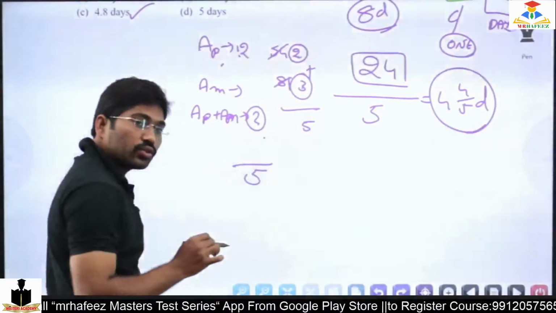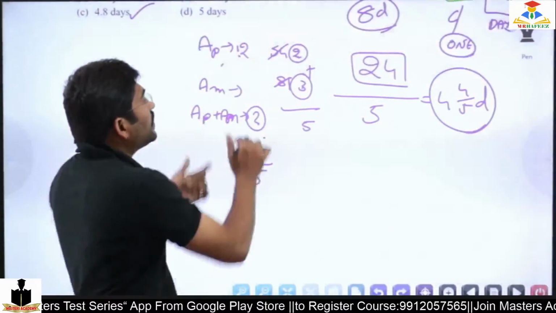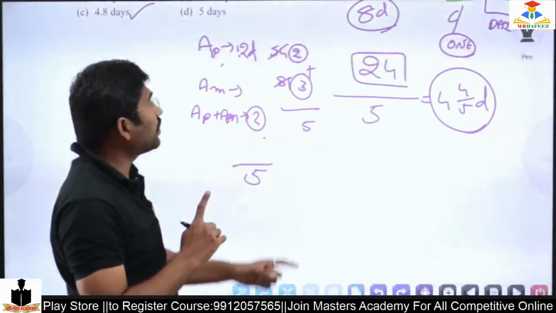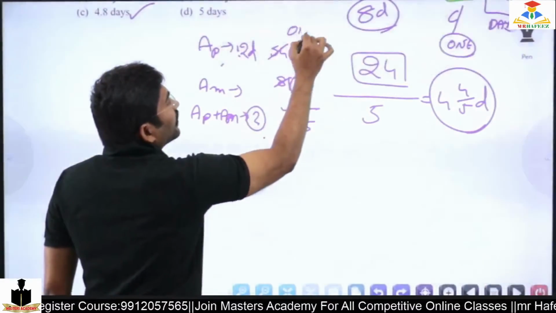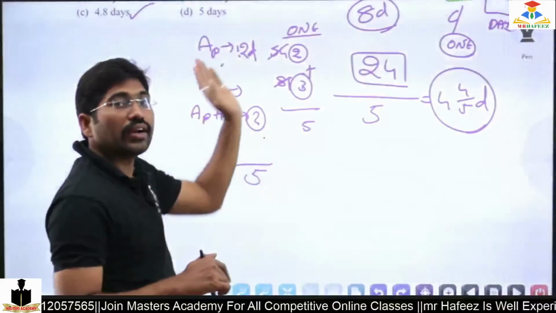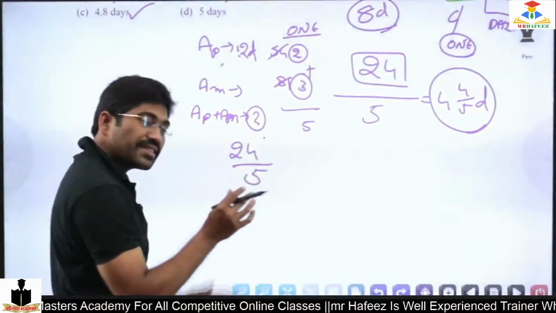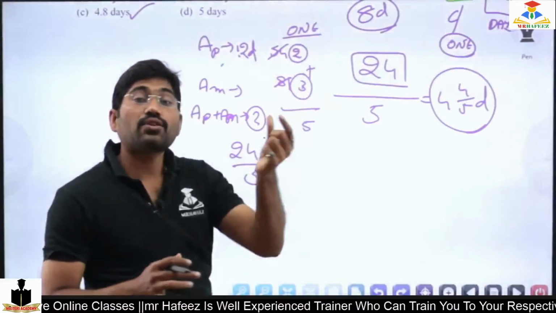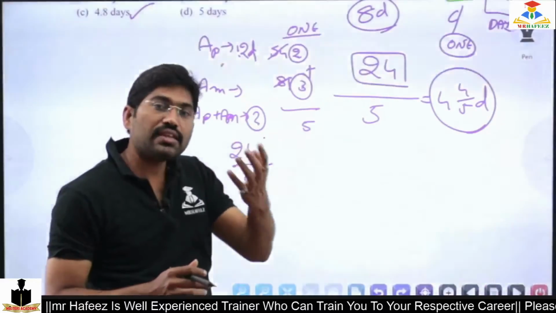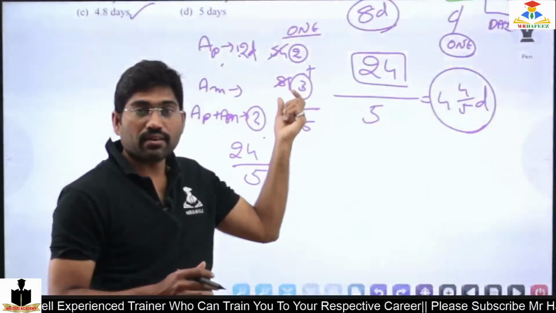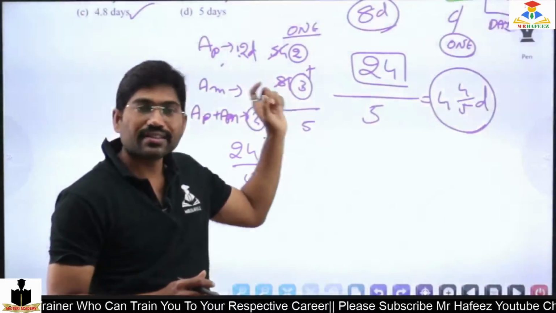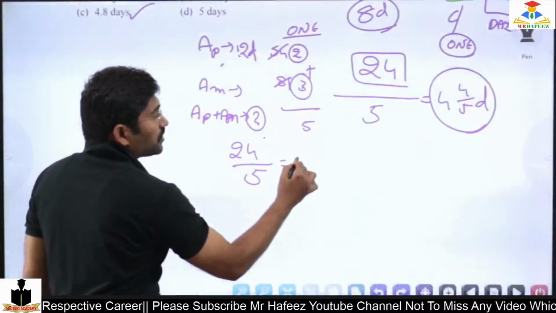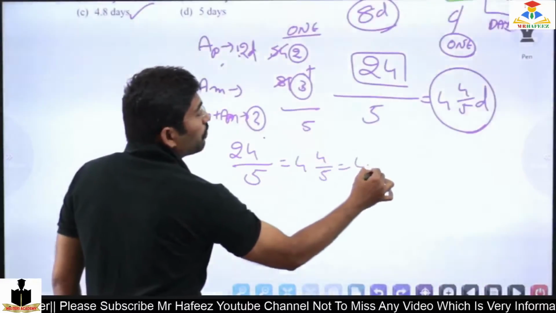12 2 times. Why am I taking 12 2 times? Apurva can complete the work alone in 12 days, but per day 2 works can be done. So 12 2 times is 24, so 24 pieces of work. Assume that the 2 works are nothing but 2 laddus, 2 sweets. Eating is the work. Then 2 laddus in 1 day. In 12 days she can eat 24 laddus. So 24 by 5, which is 4 by 5, which is 4.8 days.